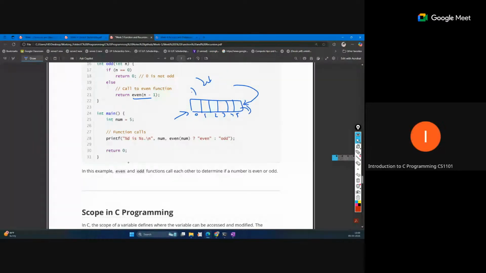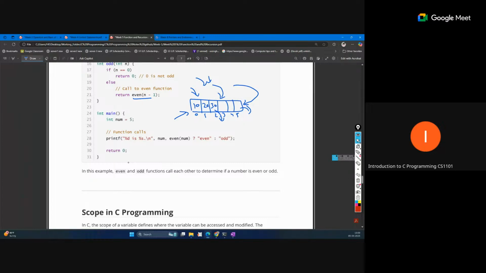Suppose we insert the first data, like 10, here. The next data we want to insert will go after this, 20. And the next data, like 30, we insert here. The insert operation is happening at the end. Now if we want to delete one element from this, it will only be removed from the last. The element inserted last will be the one removed.